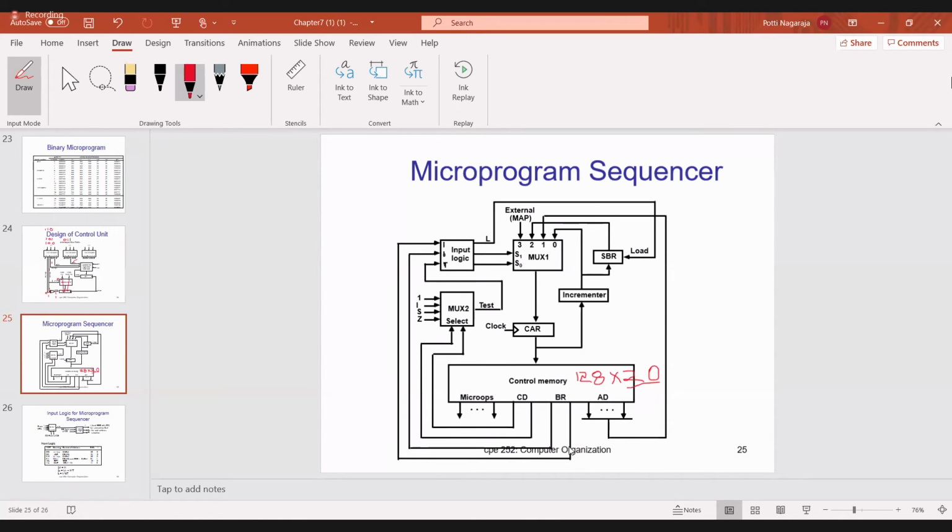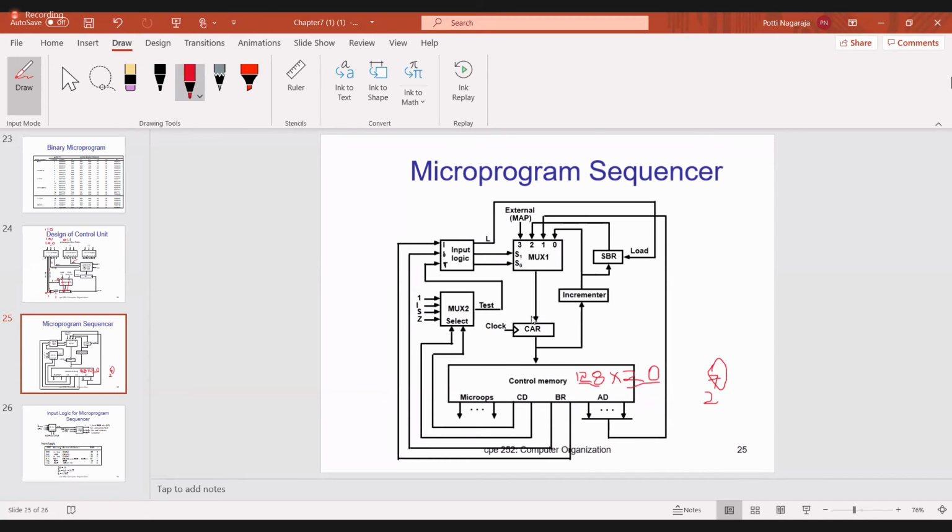Yes, sir. Now can you say, in control memory, how many words am I storing? 128 control words. So how many address lines do you require? 2 to the power 7 is 128, so we require 7 address lines to identify the control memory. Is it okay? Yes, sir. So the CAR register contains the address of the micro instruction.